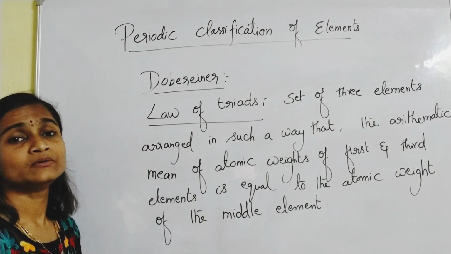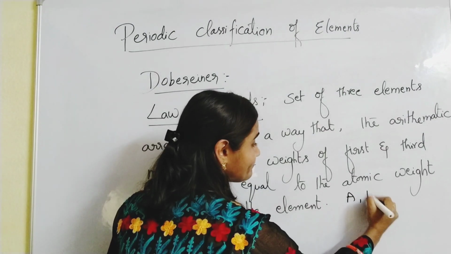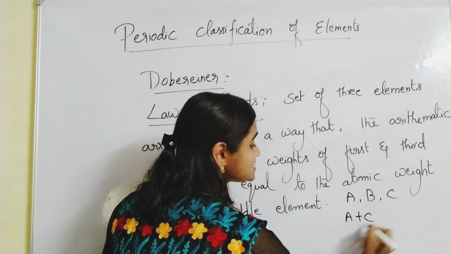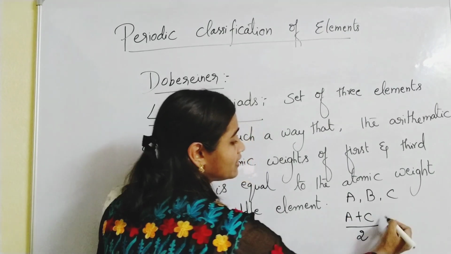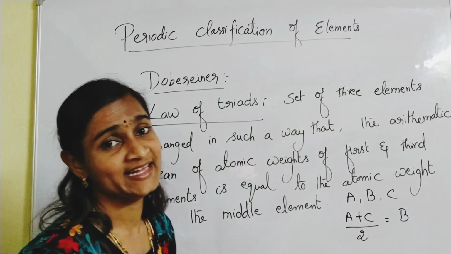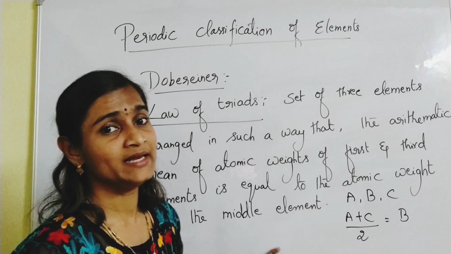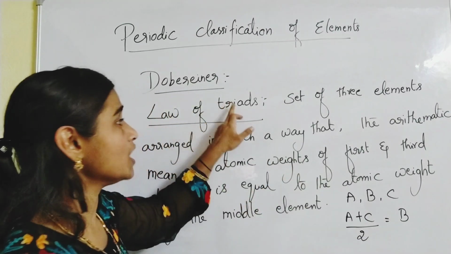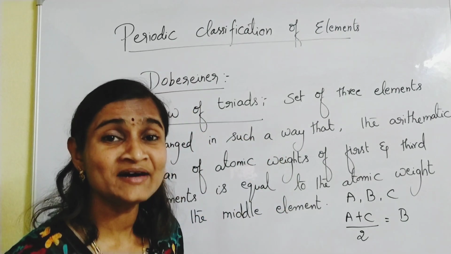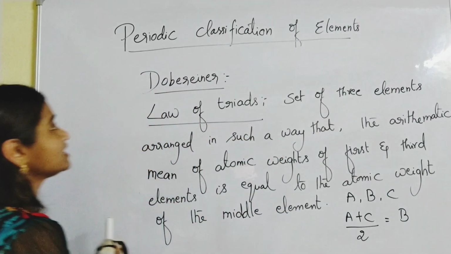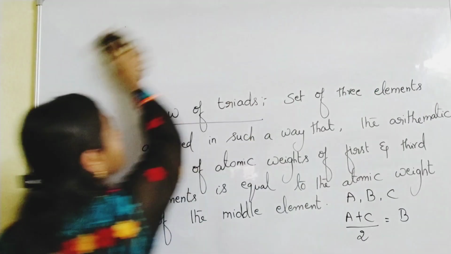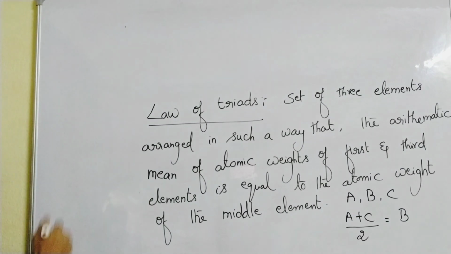So three elements are there, A, B, C. Atomic weight of A plus C by 2 is equal to atomic weight of B. That is what he was telling. So he arranged the elements in that way. And that law, you call it as what? Law of triads. So let us learn the examples for this. Examples for Dobereiner triads.